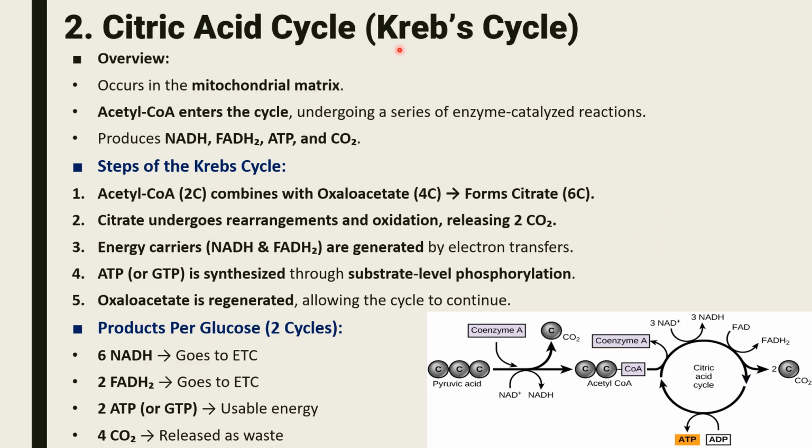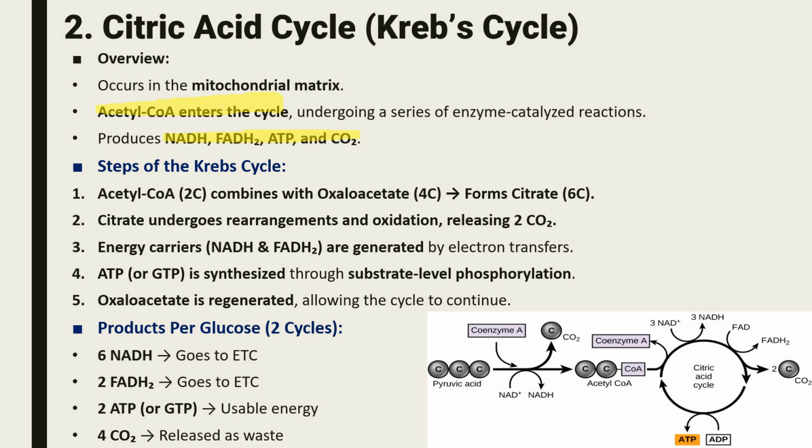Citric acid cycle, Krebs cycle. Now this is another pathway. It occurs in the mitochondrial matrix. Acetyl coenzyme A enters the cycle, undergoing a series of enzyme-catalyzed reactions. It produces NADH, FADH2, ATP, and carbon dioxide. So in the citric acid cycle, we get NADH, FADH2, ATP, and carbon dioxide.